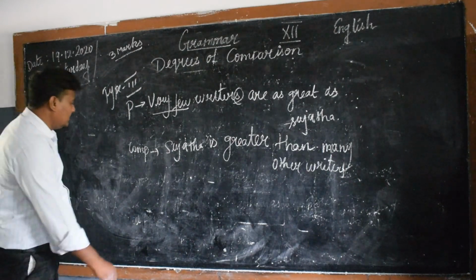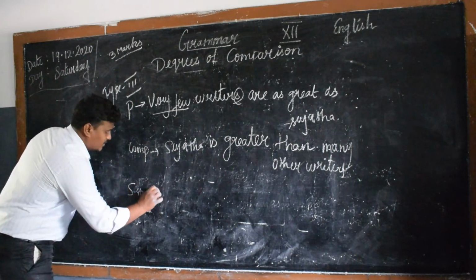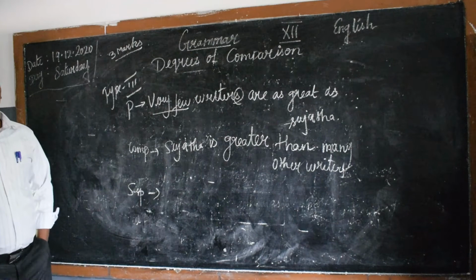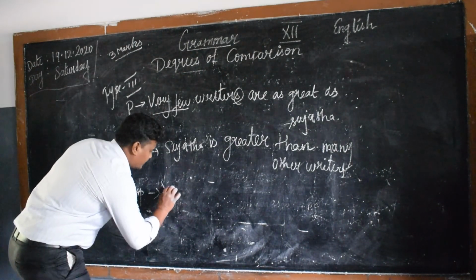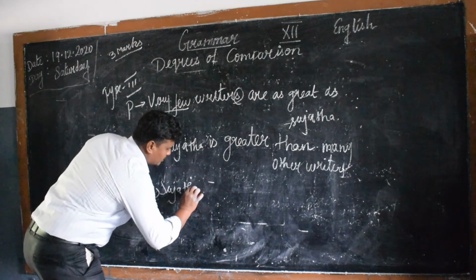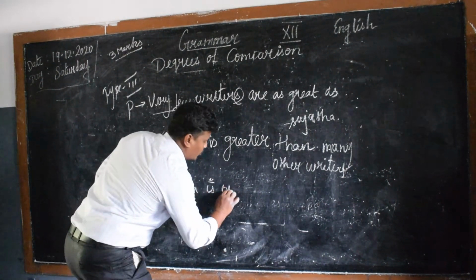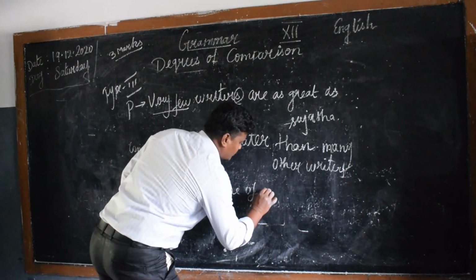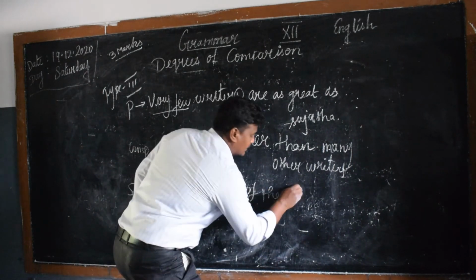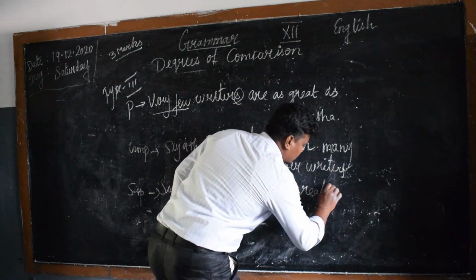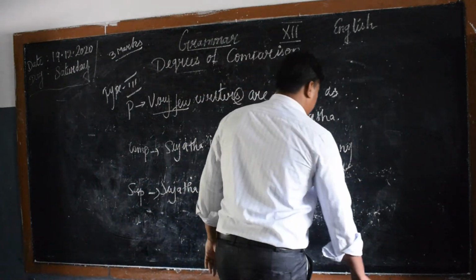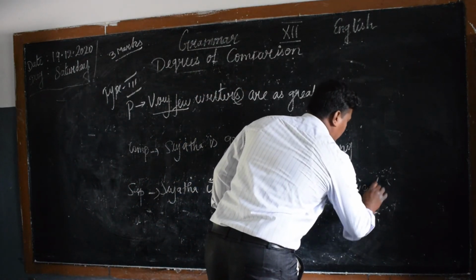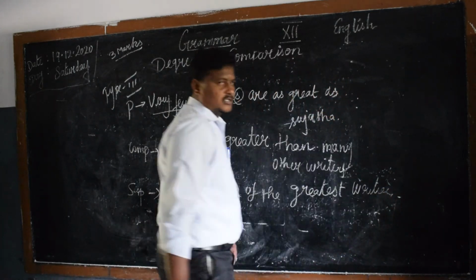Okay, let's see the superlative. See, they have given one of the most, sorry, one of the est, isn't it? Sujata is one of the greatest writers.